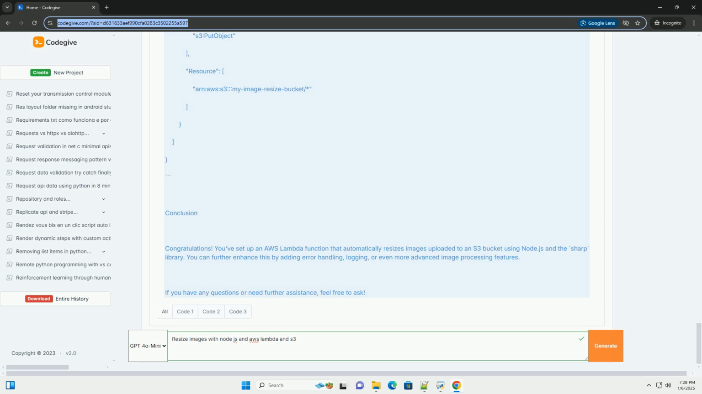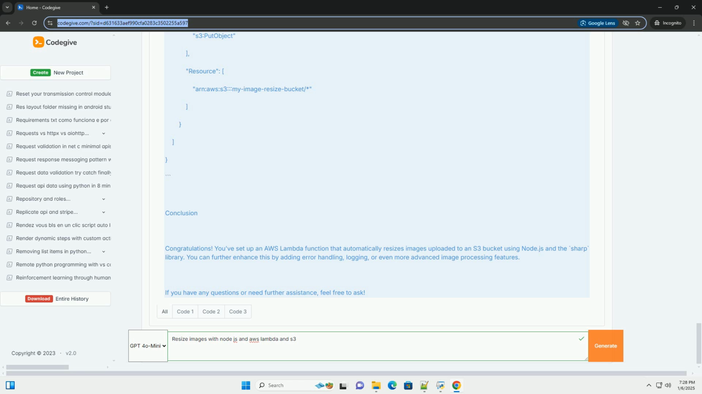For image resizing, we will use the Sharp library. You will need to package your Lambda function with this dependency. 1. Create a new directory and navigate into it. 2. Initialize a new Node.js project. 3. Install the Sharp library. Step 5, write the Lambda function code. Create a file named index.js and add the following code.